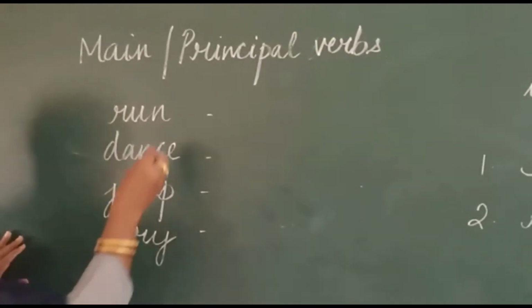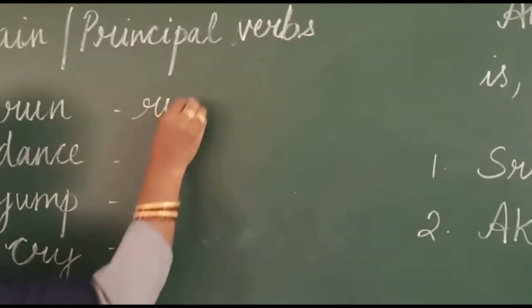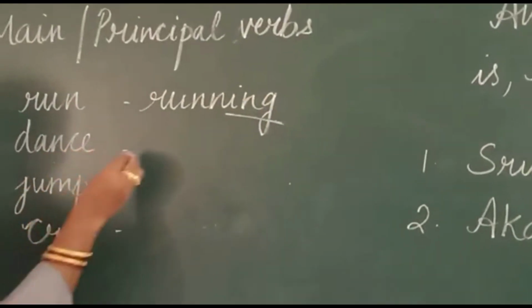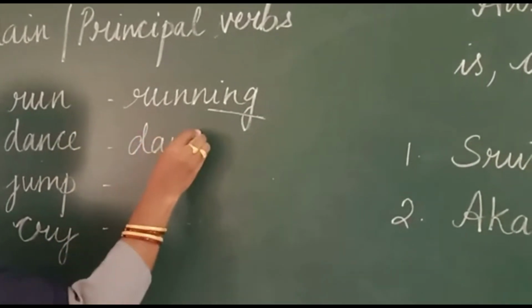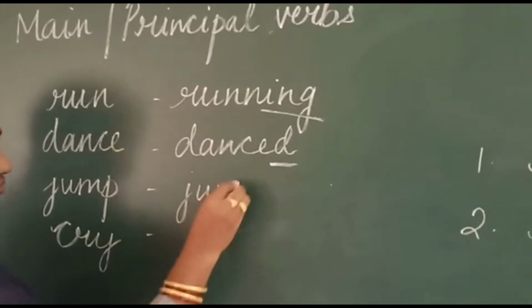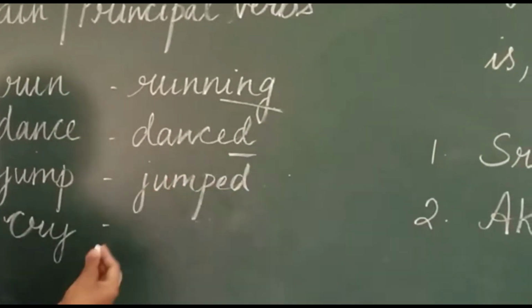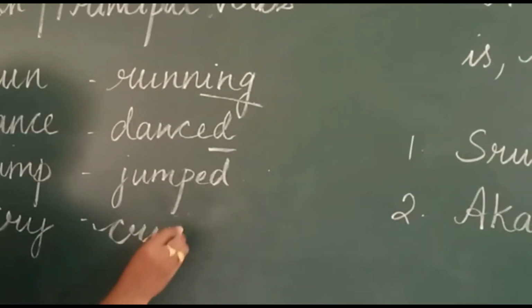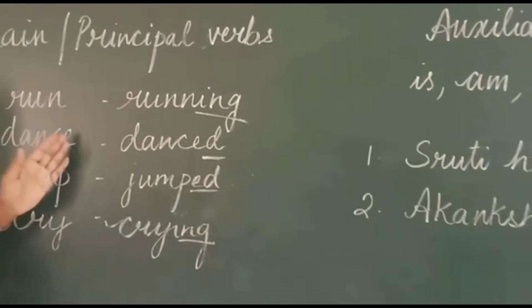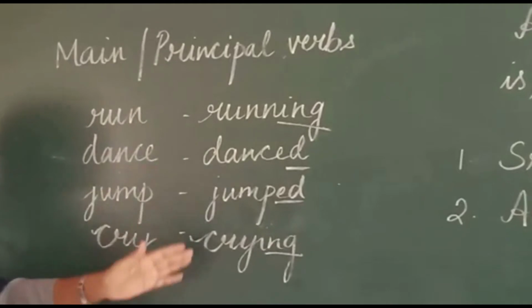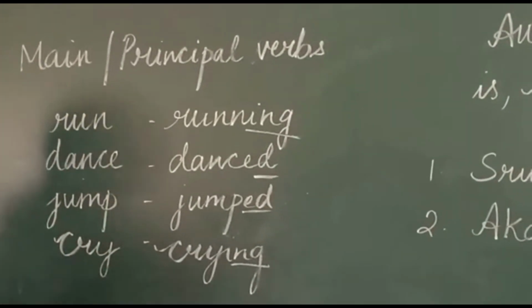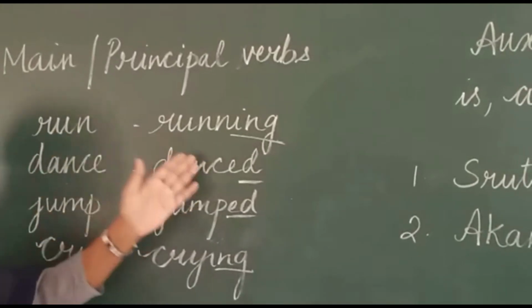When we add ing to it, or when we add d to it, for example jumped, you can add either a d or ing. When you add the ing or the d, another form of the verb is formed.